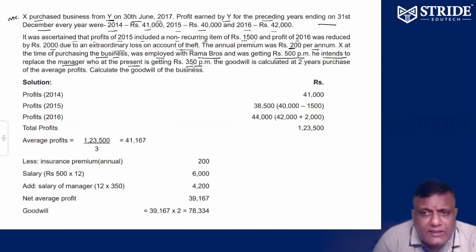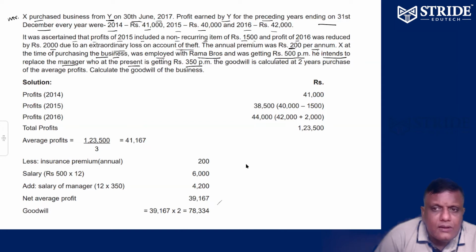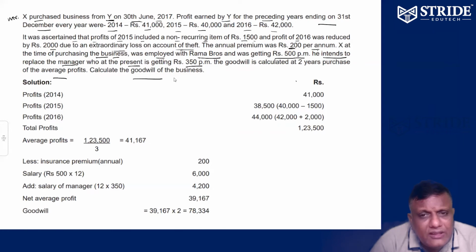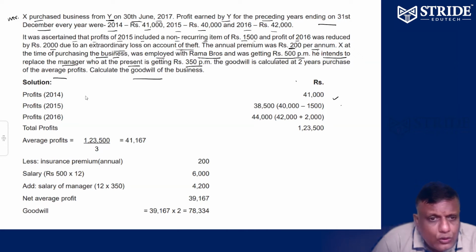The goodwill is calculated at 2 years purchase of average profit. Calculate the goodwill of the business. At the time of purchase, he was working in a company getting a salary, and at the same time he is going to replace the manager who's getting 350 per month. So the 2 years purchase of average profit you have to find. In 2014, we have profit 41,000. No extraordinary item included.